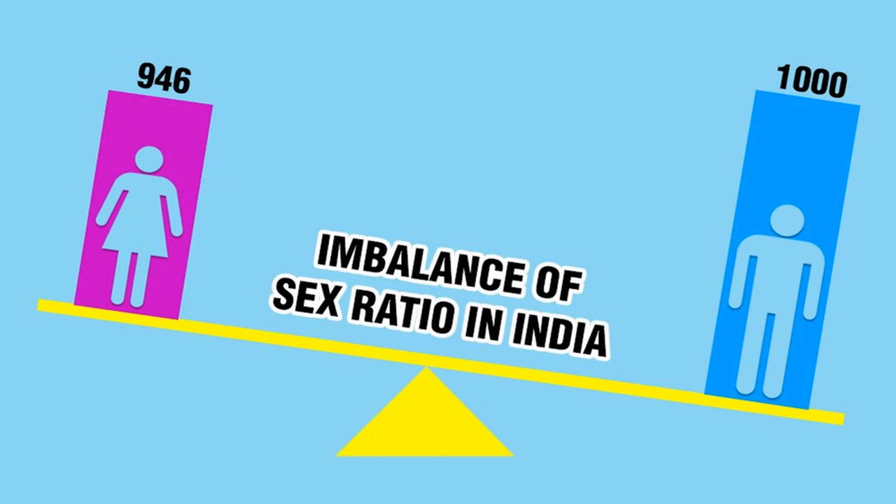Actually, in the natural world, if you do not apply any external pressure, then the number of girl children who will sustain should always be higher. So sex ratio should always be slightly in favor of women. Always the number of women should be slightly higher if no external force affects. But you can see clearly how much imbalance is there.